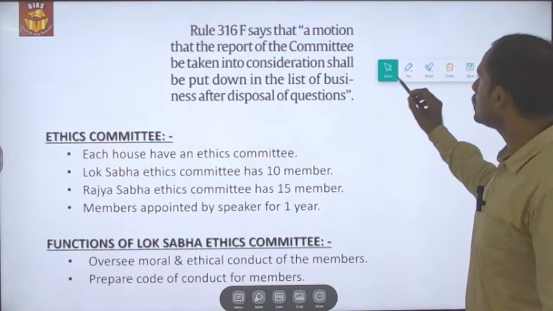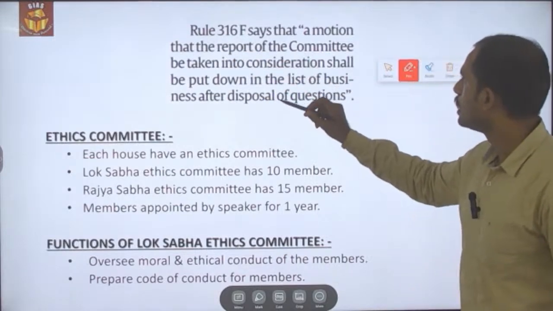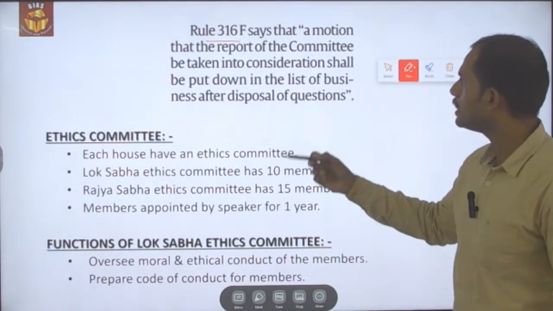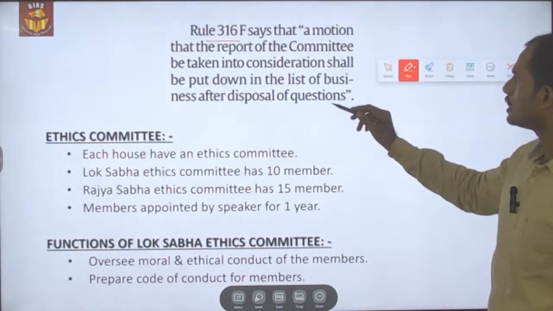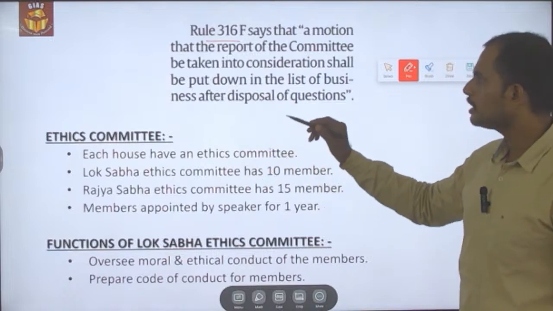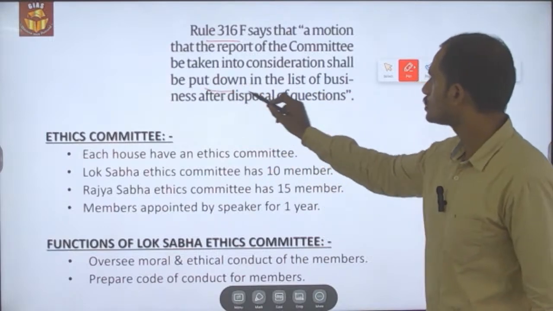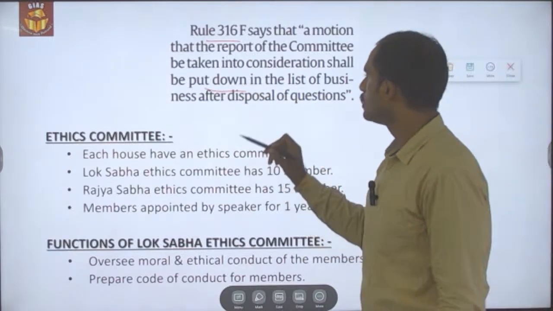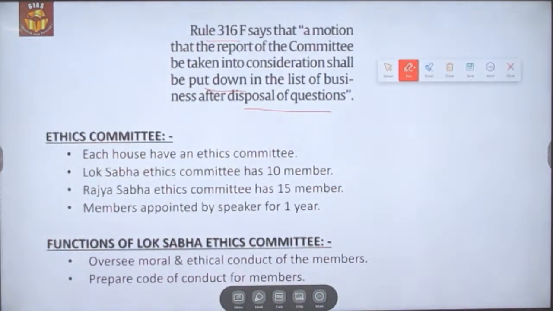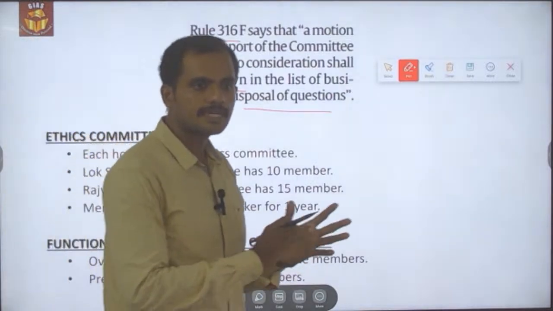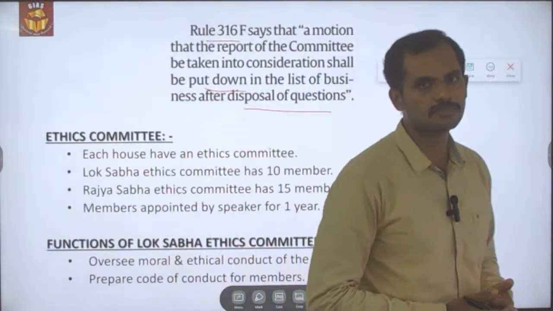And according to rule 316F, what it is saying is that if the motion that the report of the committee be taken into consideration is passed, then it shall be put down in the list of business after the disposal of the questions. So this is what the process of the tabling of the ethics committee report on the Lok Sabha is.